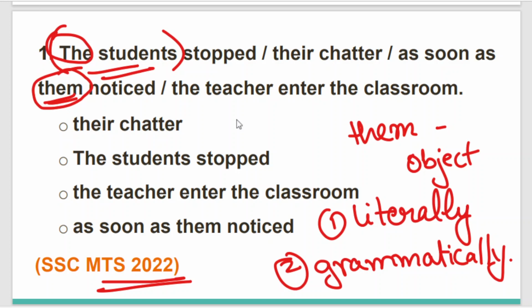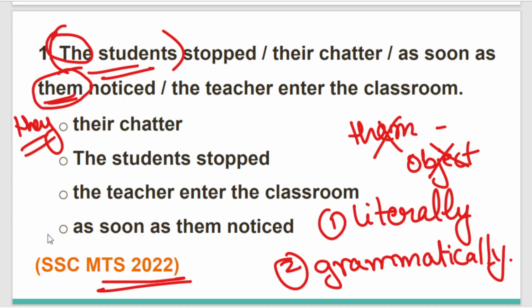Hence, we cannot use them because them is an object. We have to use the subject, which is they. So the correct sentence is: the students stopped their chatter as soon as they noticed the teacher enter the classroom.